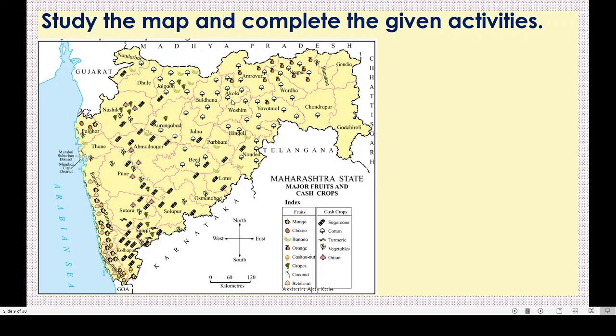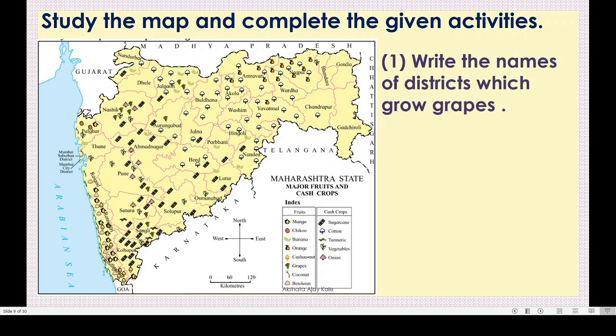And now by observing the map we have to answer the given questions. Number 1: write the names of districts which grow grapes. Now we have to take the help of the index. Please go through. Yes, see this is a grape. See the symbol.